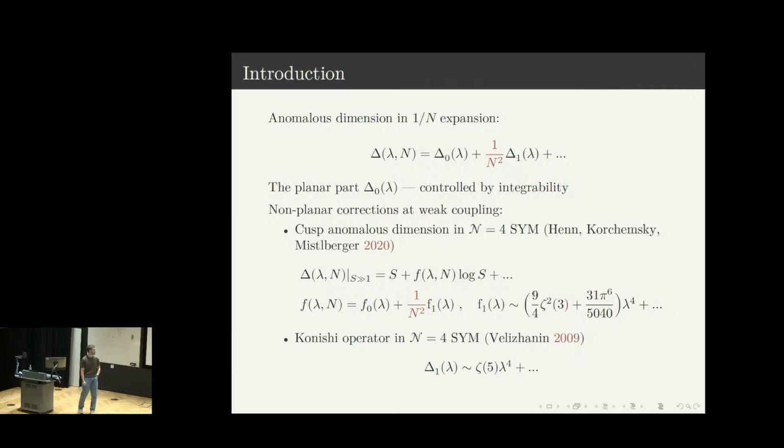So I guess that means that we can continue with non-planar corrections at weak coupling. They are computed in N=4 super Yang-Mills for the cusp anomalous dimension and the Konishi operator. Both appear at the fourth loop order, and less is known about ABJM theory, but by making an analogy between these two theories, one can also expect that for these quantities, the non-planar corrections will appear at the fourth loop order.